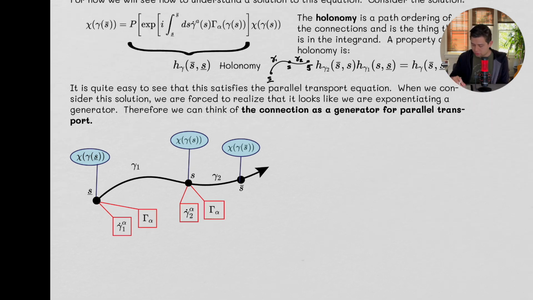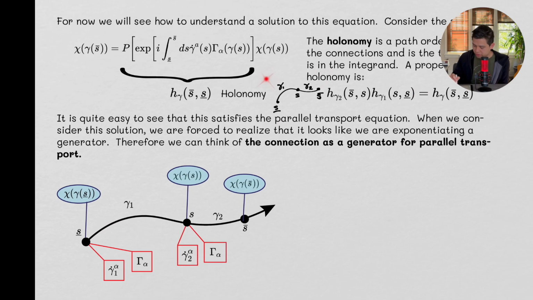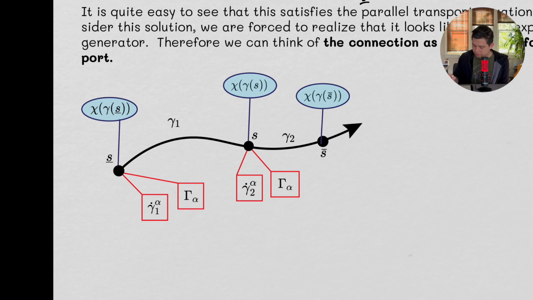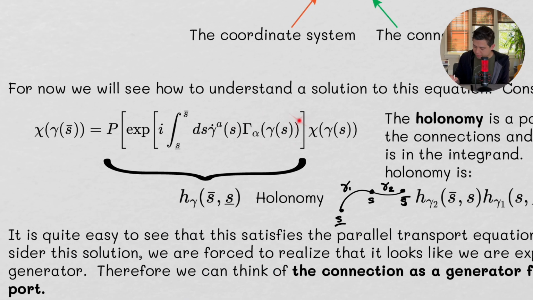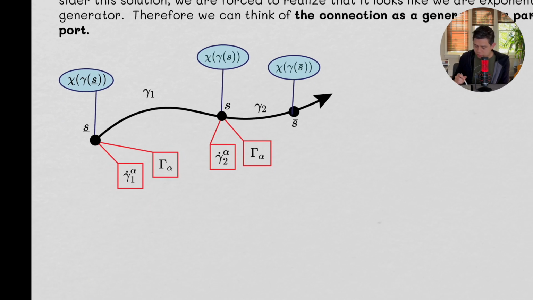Okay? And so what we have going on, the picture that we have going on now is, so I just drew this curve up here. I've illustrated it right here. And so we're starting at some point along a curve. And as we travel along the curve, say we end up here, we're integrating over gamma and over the derivative of the coordinates. So we have derivatives of coordinates at each point in space and time. We have connections at each point in space and time. Okay. And these are coordinates because we have multiple of them, right?